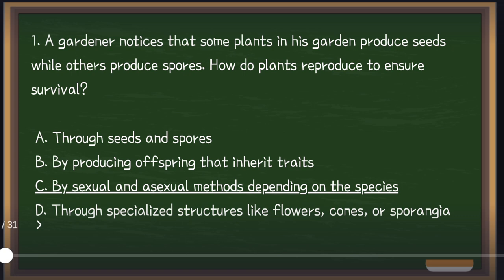One example is a mango tree, which produces seeds, while a fern reproduces through spores. Again, the answer is sexual and asexual methods, depending on the species.